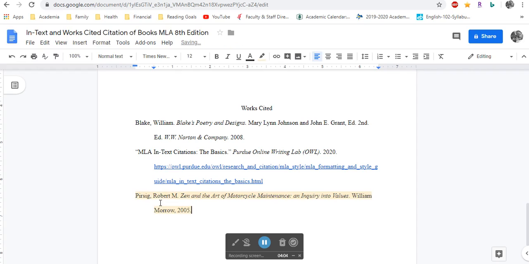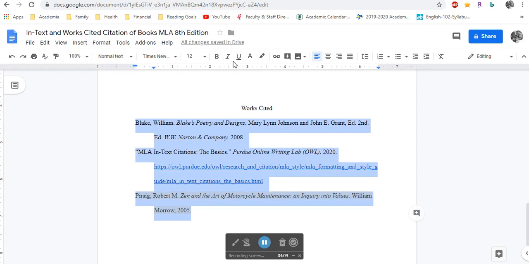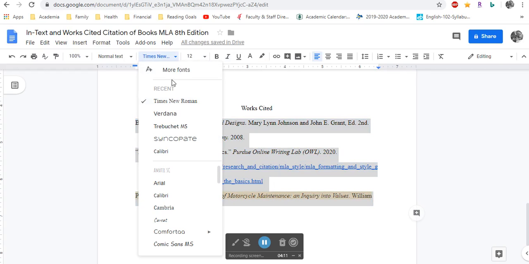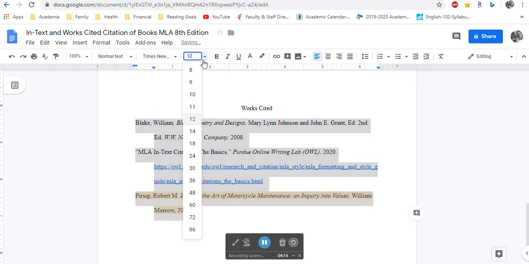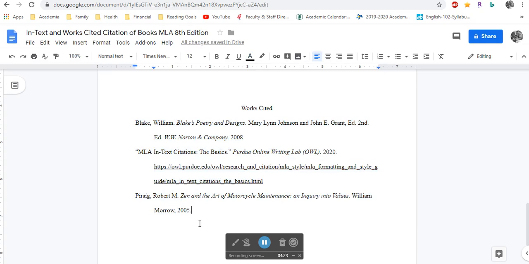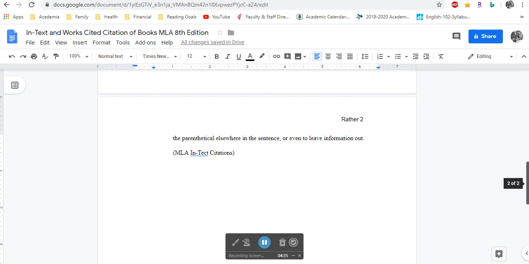So again, I put my works cited entry in alphabetical order, and I have to go in here and nitpick, and make sure that all the fonts are the same, font sizes are the same. I have to remove the highlighting that's there, and I have to make sure that it's the same font color so that I don't cause any issues for my reader. So that's the works cited entry for a regular book, and that's how easy it is, and that's how you can use the citation manager on OWL at Purdue to develop it.